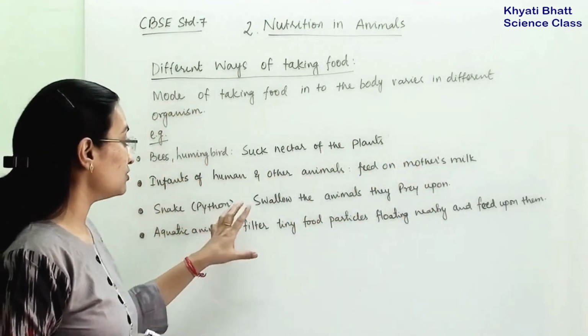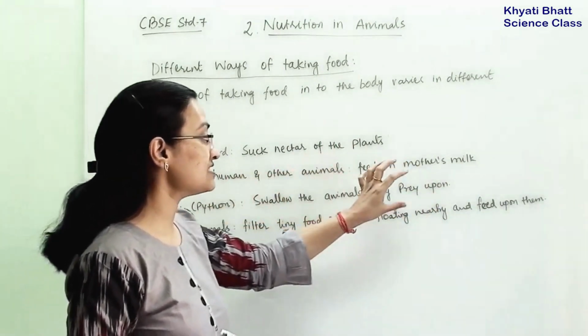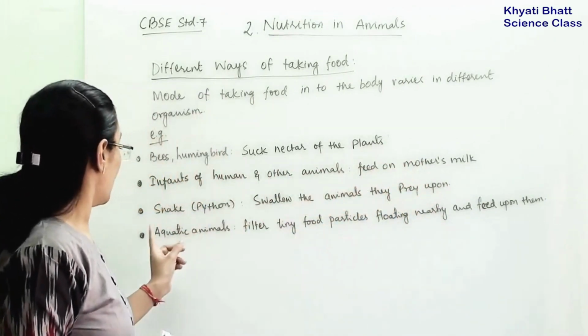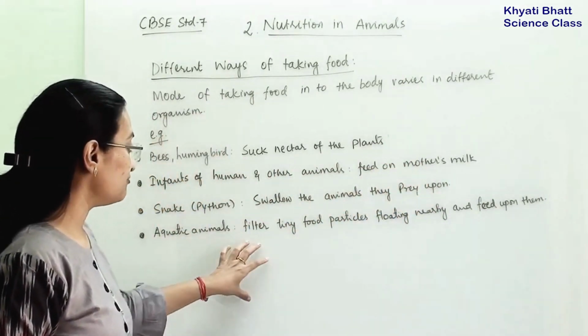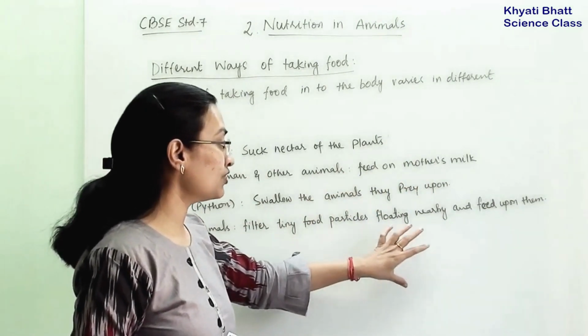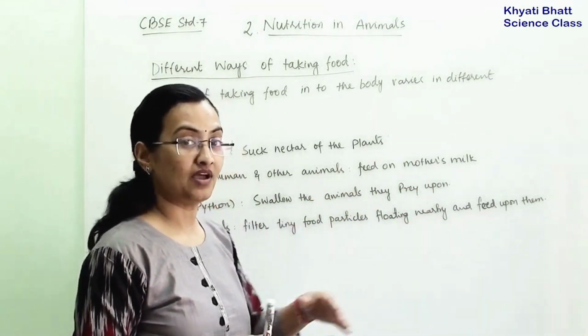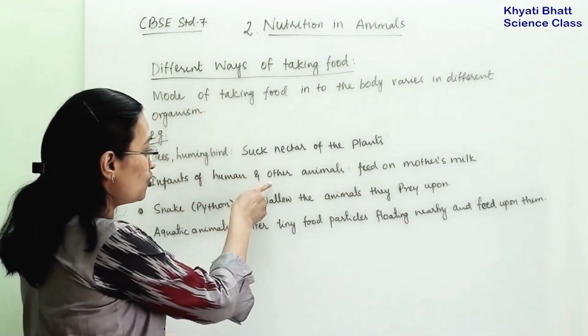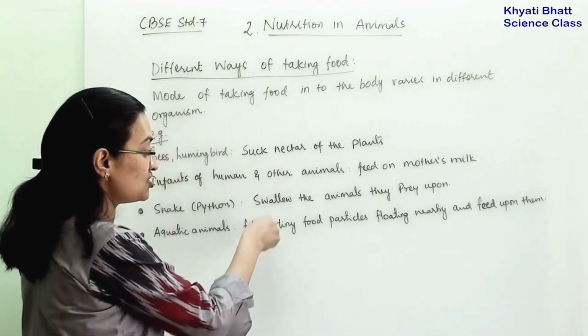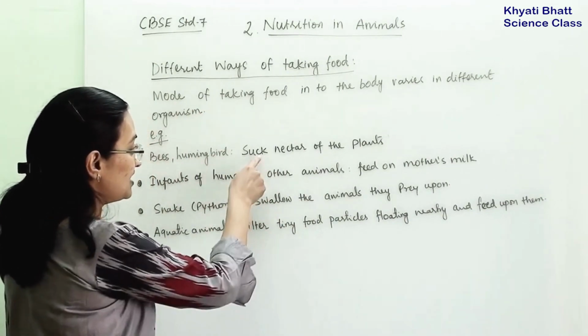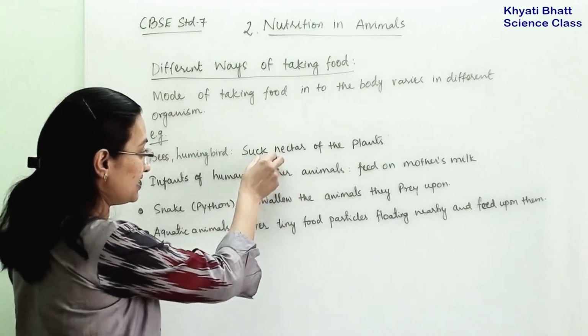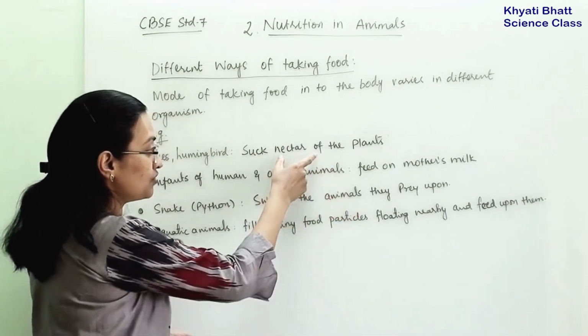Snakes like the python swallow the animals they prey upon. Whereas aquatic animals filter tiny food particles floating nearby and feed upon them. As we can see here, the mode of taking food changes as the organism varies. Here they are sucking the nectar, taking the liquid part from the plants.